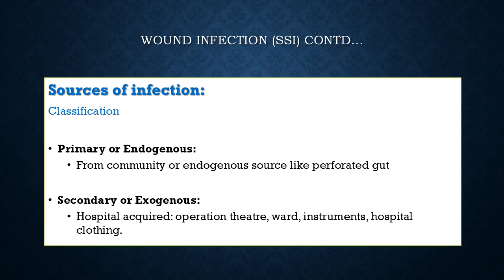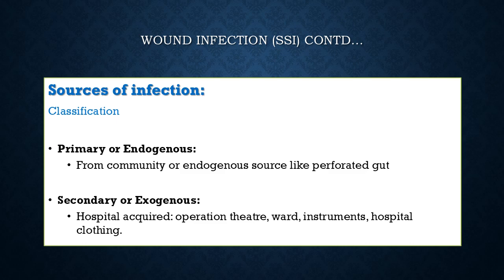These are the infections that the patient brings to the hospital from his home, from his community, or these arise from the patient's own body. For example, in case of a perforated gut, the feculent bacteria that escape into the peritoneum will cause peritonitis.